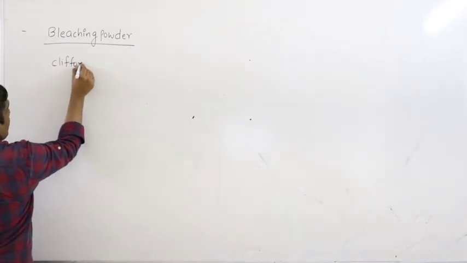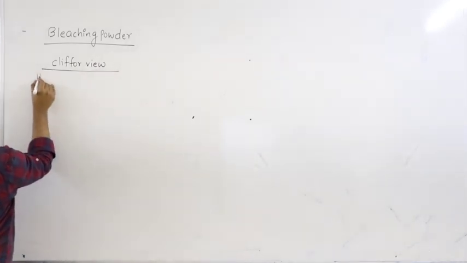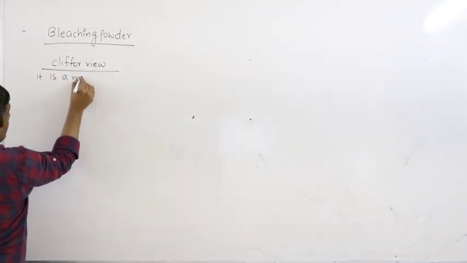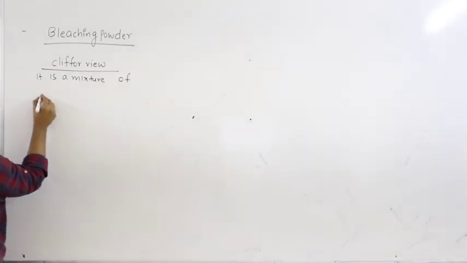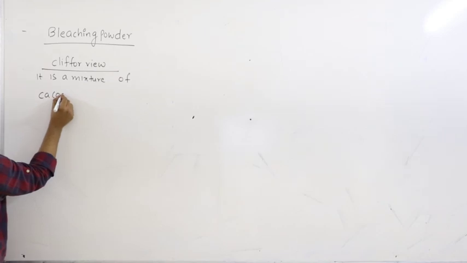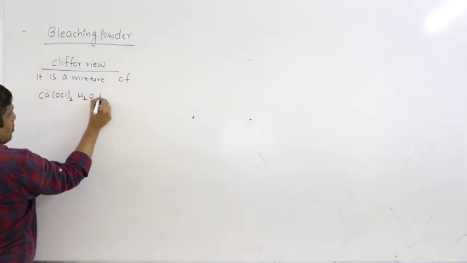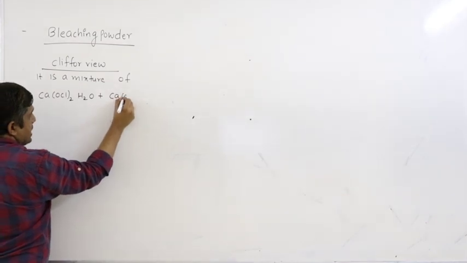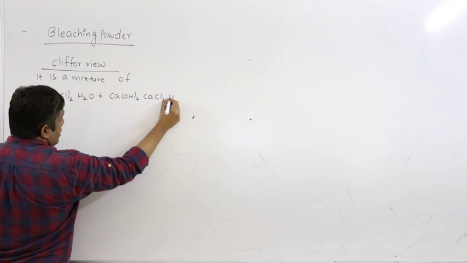First let us start with Clifford's view. According to Clifford, it is a mixture of calcium hypochlorite, basic calcium chloride.